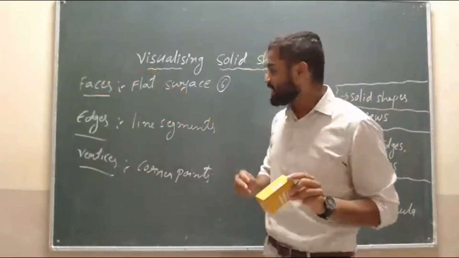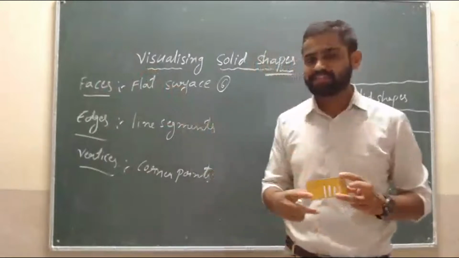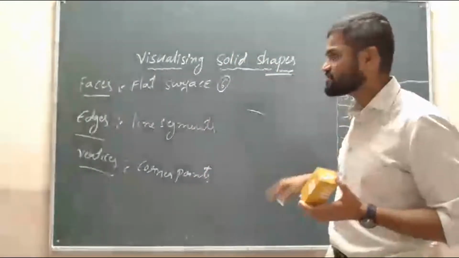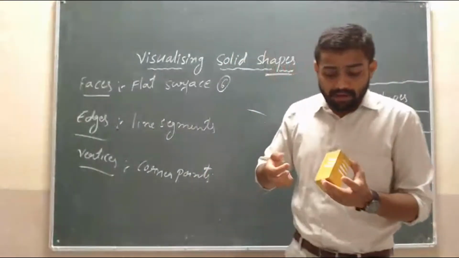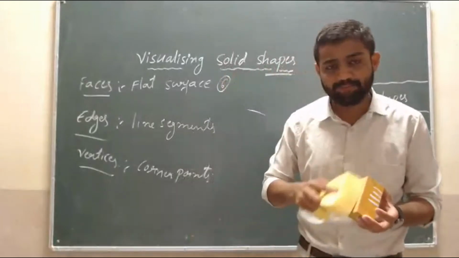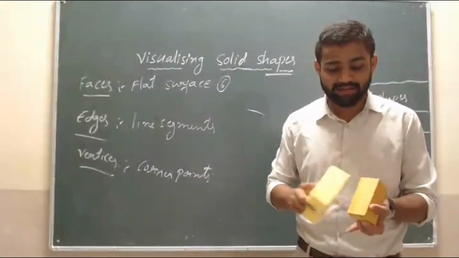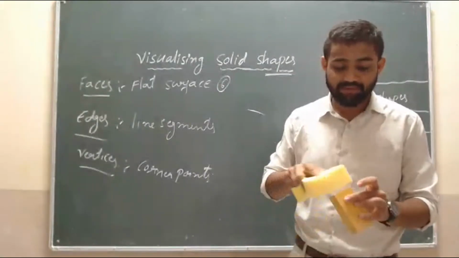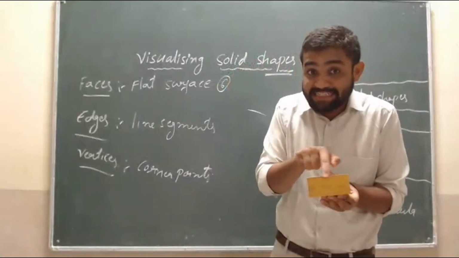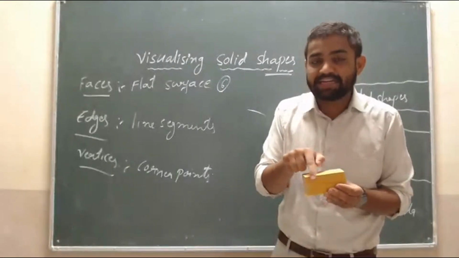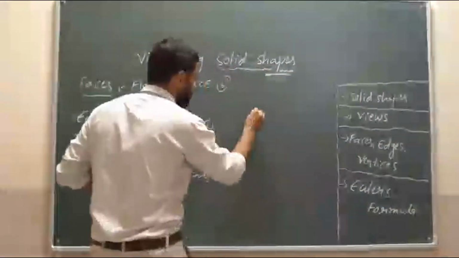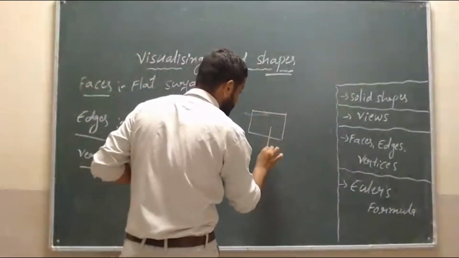Yeah, very good. Then edges. Edges mean line segments. You know that lines are like this. Yes, we will see here. These corner edges or line segments are called edges, students. These are called edges. So I will draw one figure so you can understand easily.